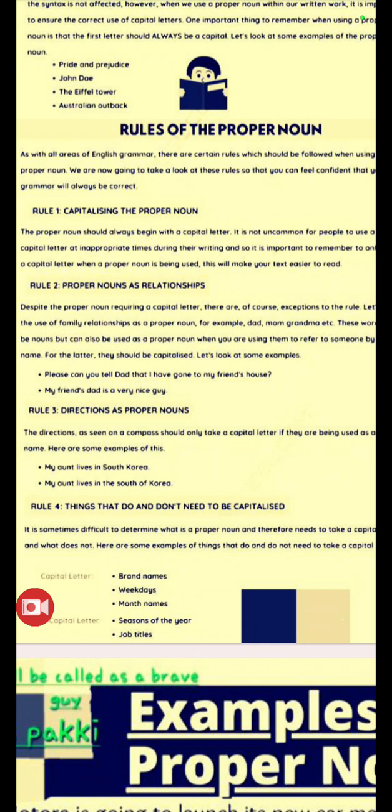So if you write Sri Lanka, Sri Lanka is also a proper noun. Country is a common noun, but Sri Lanka is a specific noun, so we can take it as the proper noun only. When you begin that word, you should use only the capital letter, I mean the capital S. They have given the example: my aunt lives in South Korea, my aunt lives in the south of Korea. In the first, capital S is used in South Korea. In the second, south of Korea, Korea is written with a capital K.